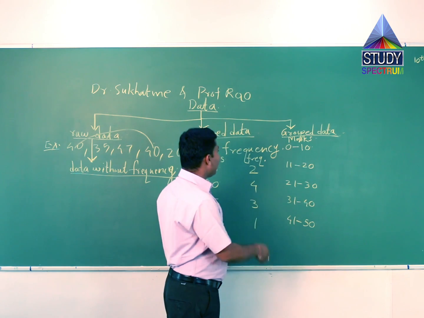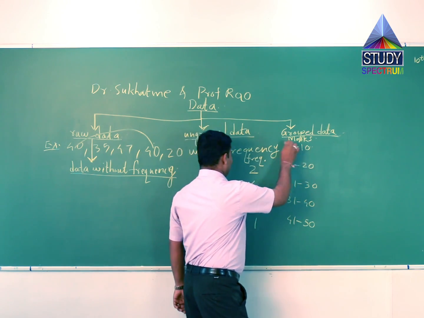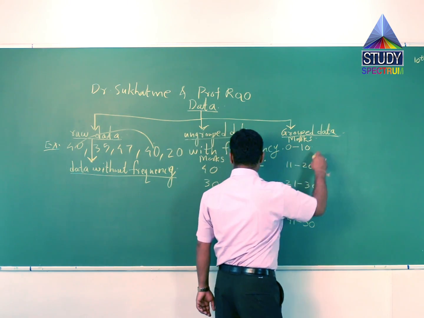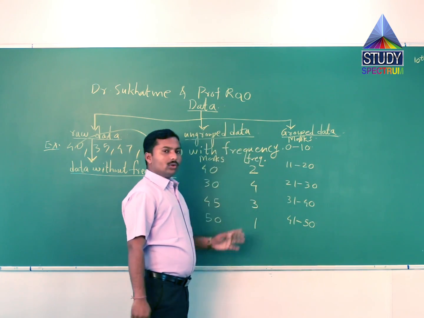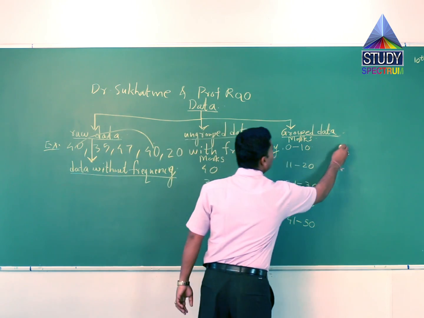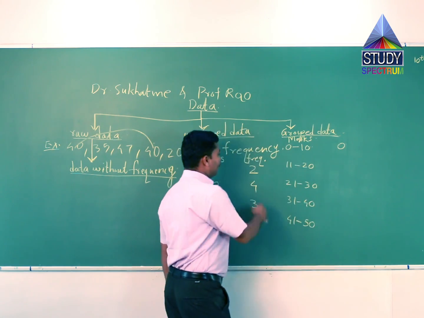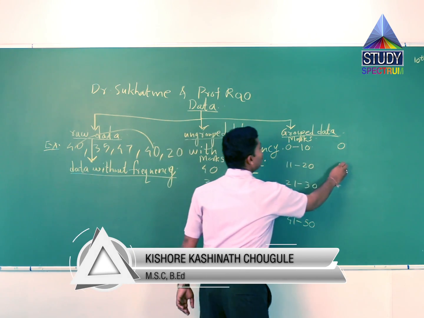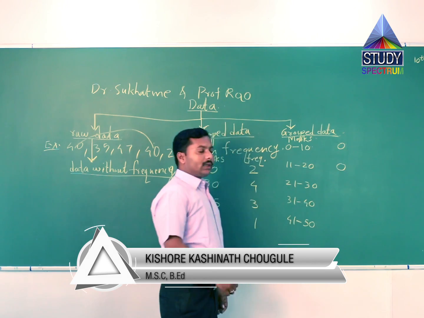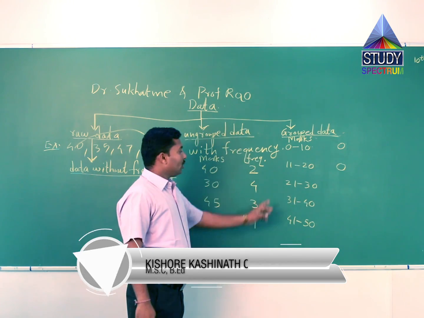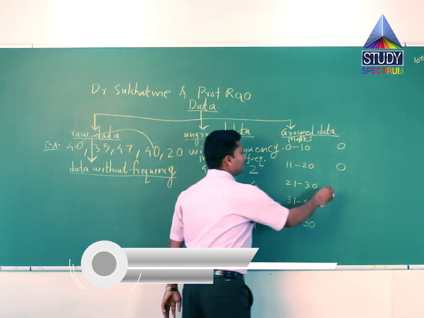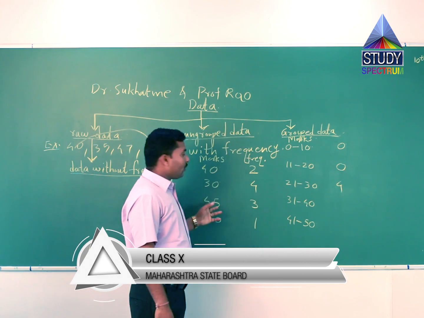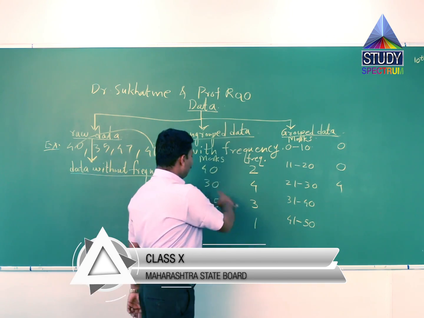Suppose in 0 to 10, no student. 11 to 20, also no student. 21 to 30, suppose 4 students. 31 to 40, 2 students.